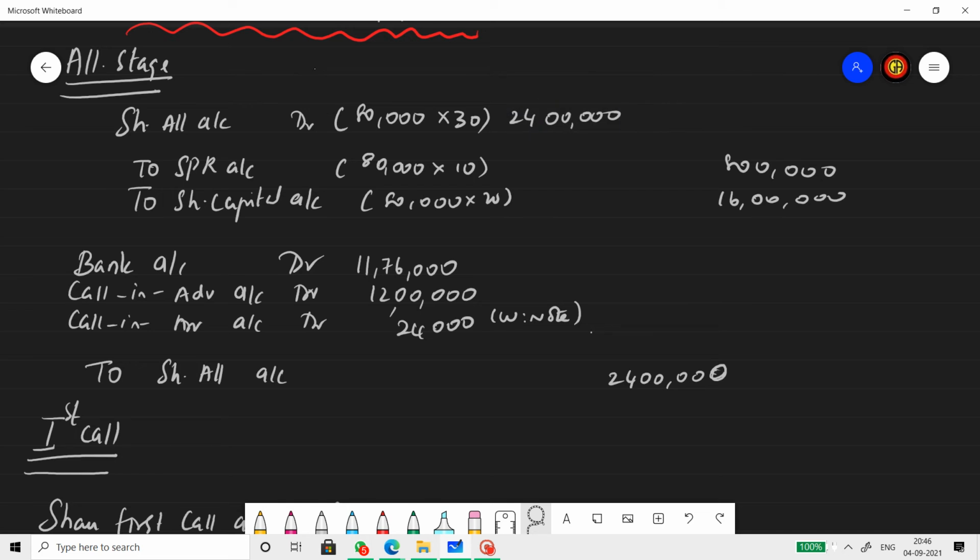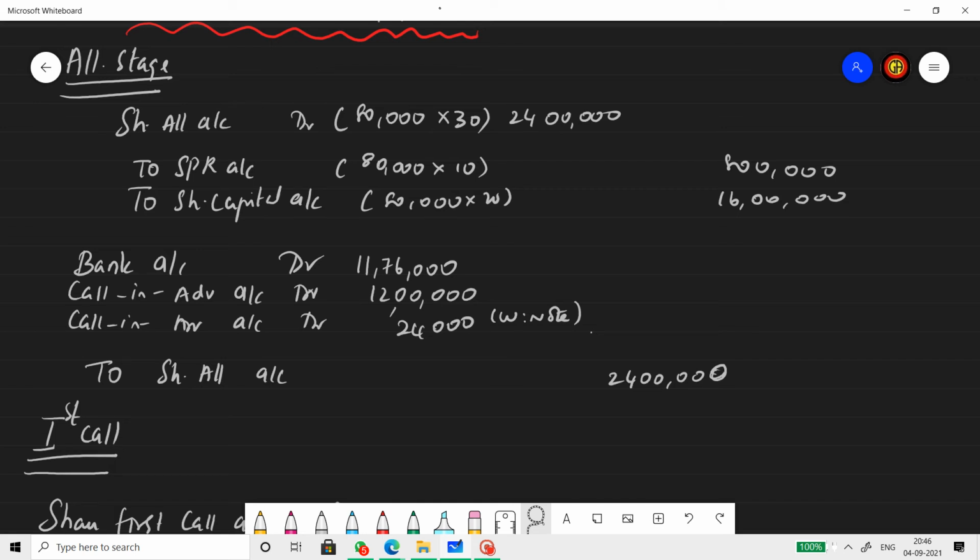Bank account data, calls in advance account data, calls in arrears account data to share allotment account. Well, first I would be filling the share allotment figure because I know what I'm expected to get at this stage. I'm expected to get 24 lakh, so I'll be filling that figure first. Then already 12 lakh is received.